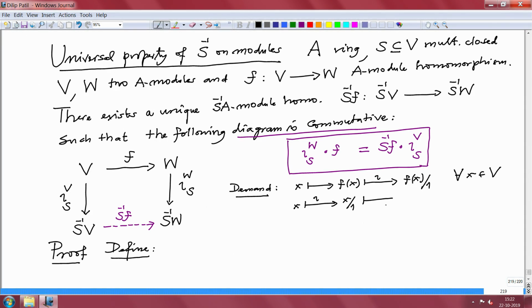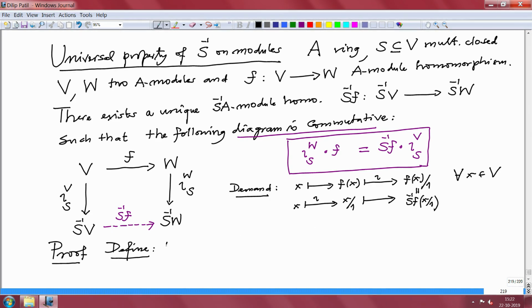So, this is x over 1 and then where should it go? It goes to S inverse F. What will it do? So, whatever we call it here, that is S inverse F of x over 1, that should be equal to this. So, this is the clue we got. Alright, so we will define, so this gives a clue.